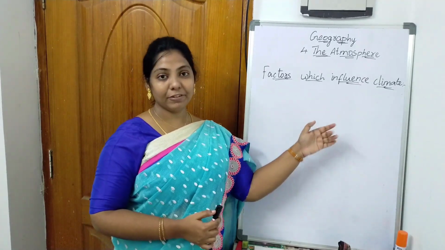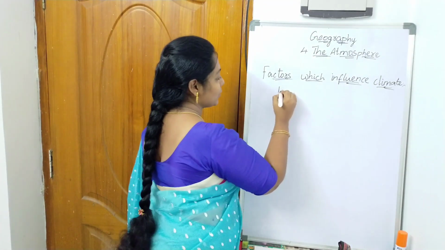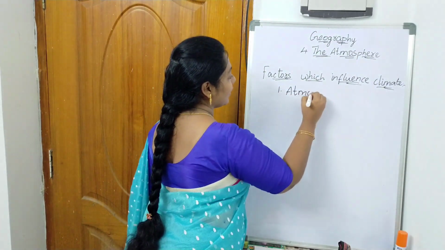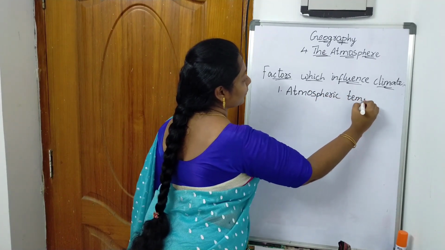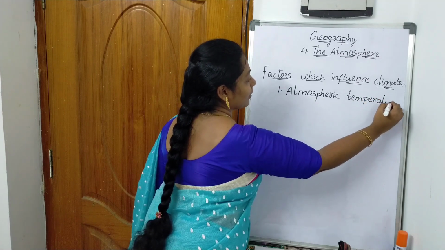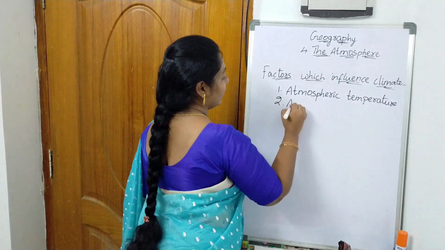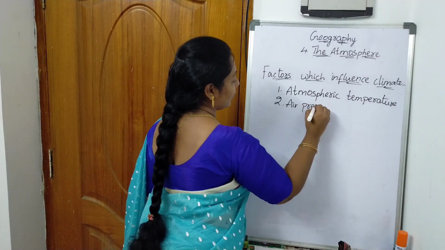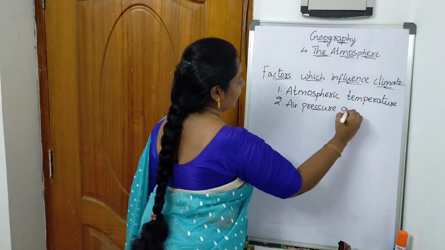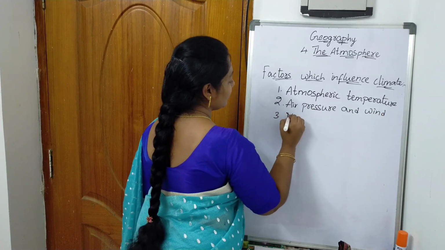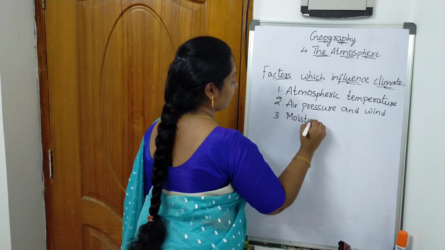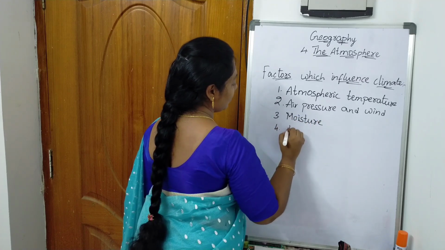Now let us see the factors which influence climate. The first one is atmospheric temperature, air pressure and wind, moisture, and the last one is precipitation.